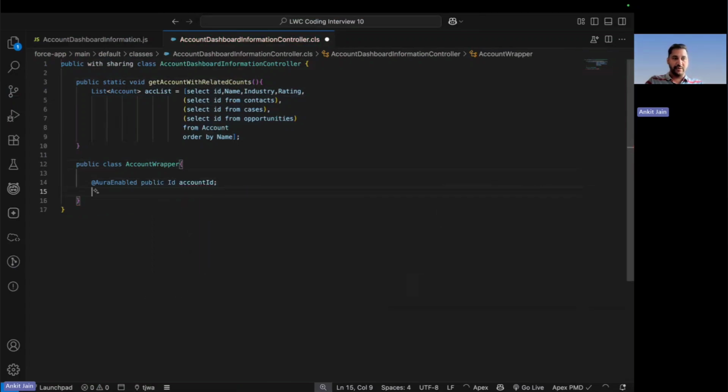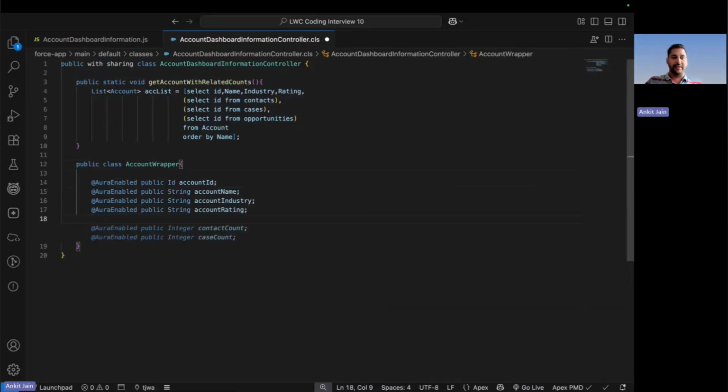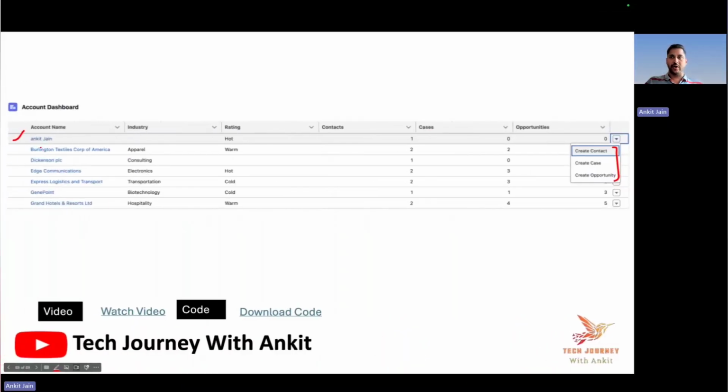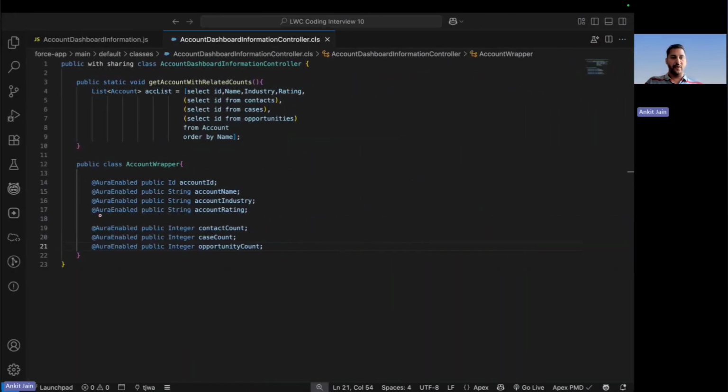And here, let's say the first thing that I want to return here is the account ID. So here I will put in the account ID. Similarly, I'll be returning the account name, account industry, as well as the account rating. I'll be adding a few more columns here because I have to return the contact count, case count, as well as the opportunity count. Not only that, even if you have seen the solution, I want the first column to be available in the form of a link.